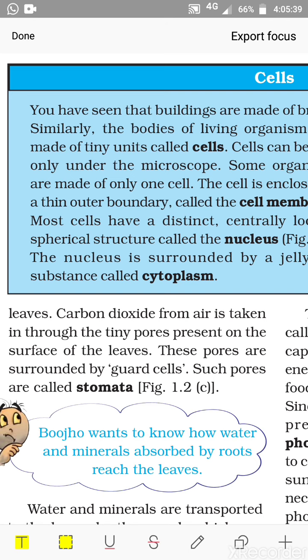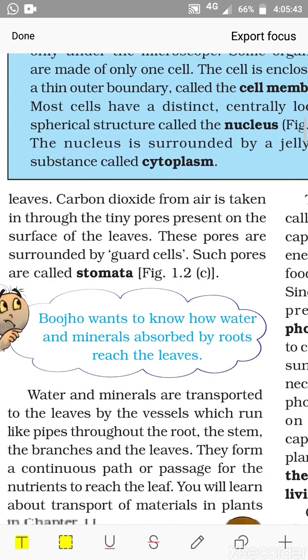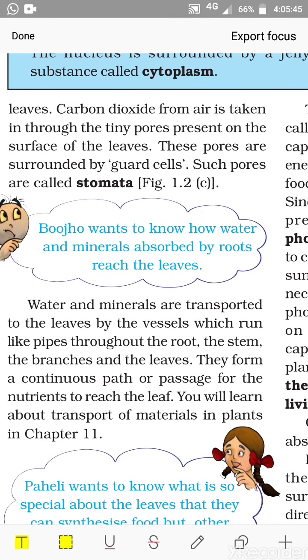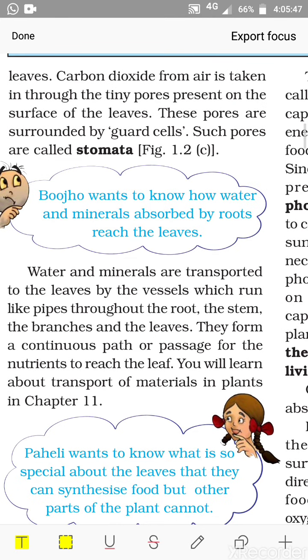Carbon dioxide, they get it from the air. Carbon dioxide from air is taken in through the tiny pores present on the surface of the leaves. These pores are surrounded by guard cells. Such pores are called stomata. So the leaf surfaces have tiny pores which are called stomata. These stomata are present more on the lower surface, and on the upper surface also some stomata are present, but the lower surface has more stomata.